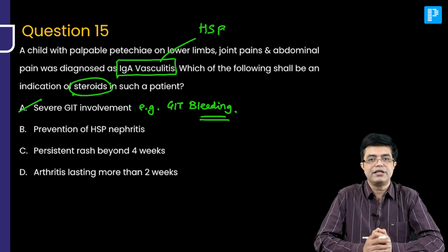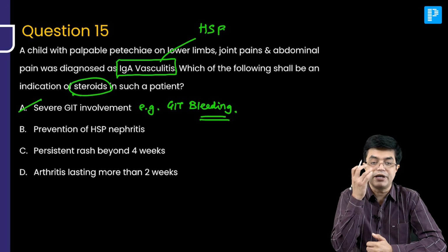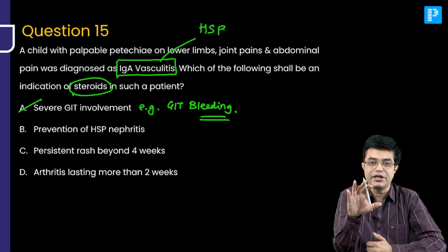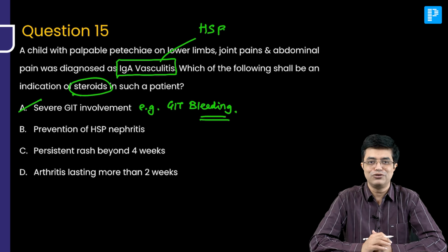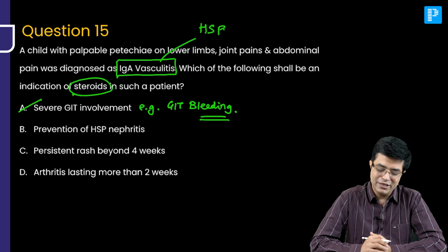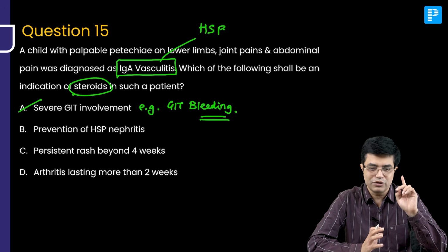If HSP nephritis happens and it is non-responsive, there also you can use it, but for HSP nephritis prevention, it is not indicated, right? And C and D are just added to fill up the options. So, remember when to give steroid in HSP? If there is severe GIT involvement. That is all you need to remember.